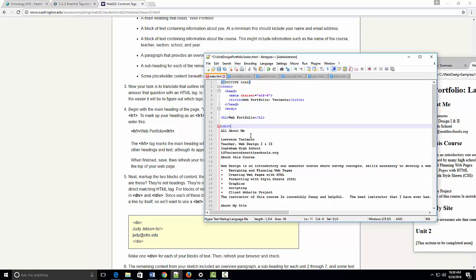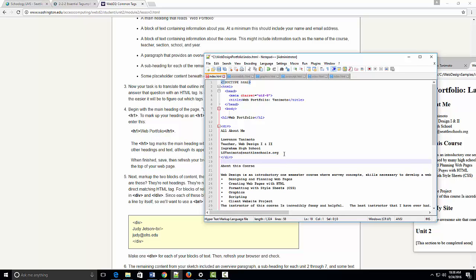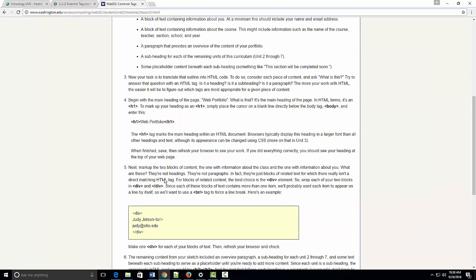Whenever we open a div, we have to close it. Then for About This Course, we also create another div, and we will see how we're going to use these divs later. Closing tag like that. So we did these two.